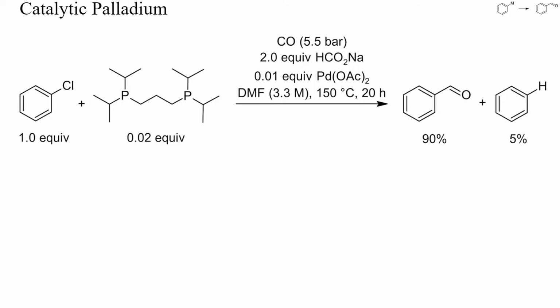Let's move on to catalytic formylations, followed by electrophilic formylation. In this example, chlorobenzene was treated with carbon monoxide and an excess of sodium formate in the presence of only 1% of a palladium complex. After heating to 150°C for 20 hours, a high yield of benzaldehyde and some benzene were obtained.